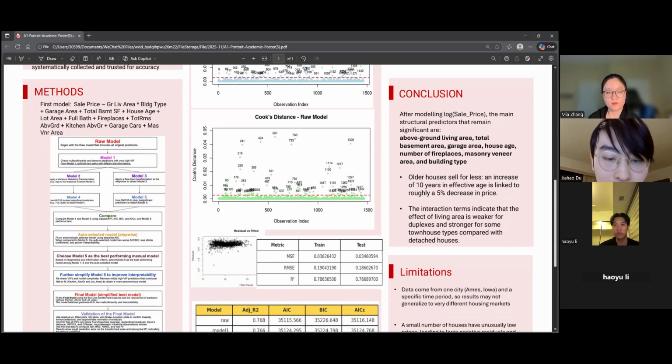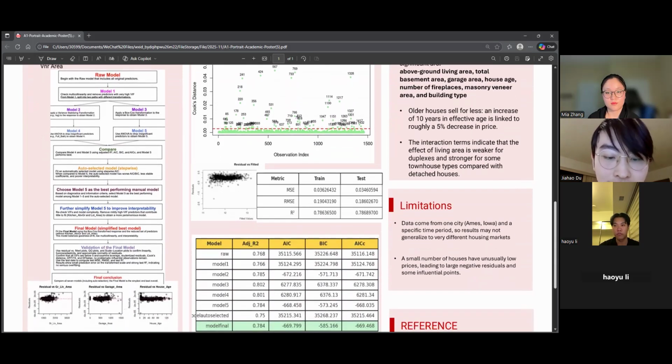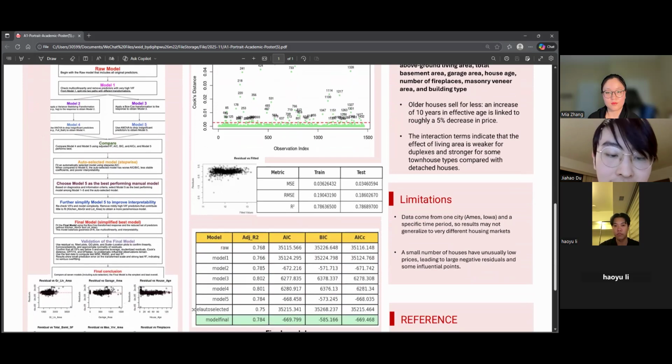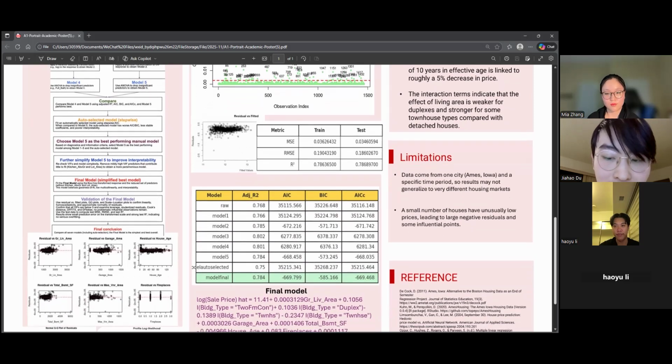Finally, there are also a couple of important limitations. First, the data come from a single area, so we should be very careful about generalizing these results to very different housing markets. Second, a small number of houses have unusually low prices, leading to large negative residuals and some influential points.